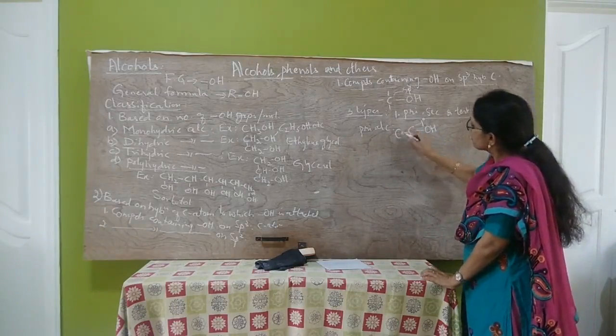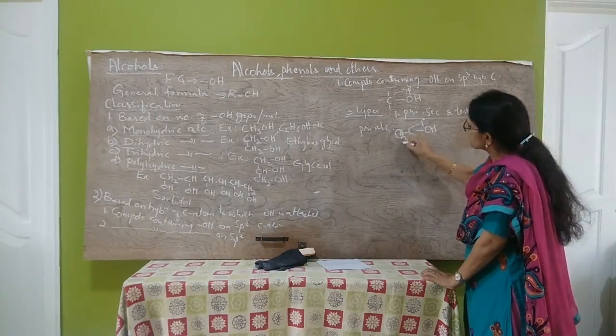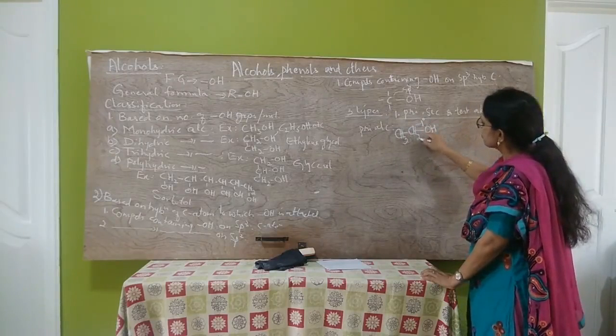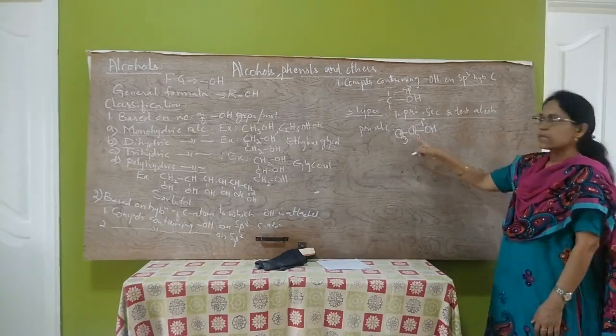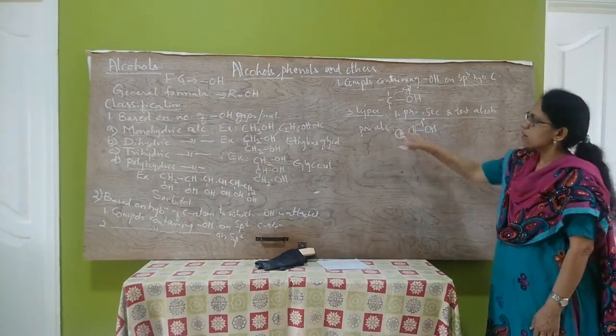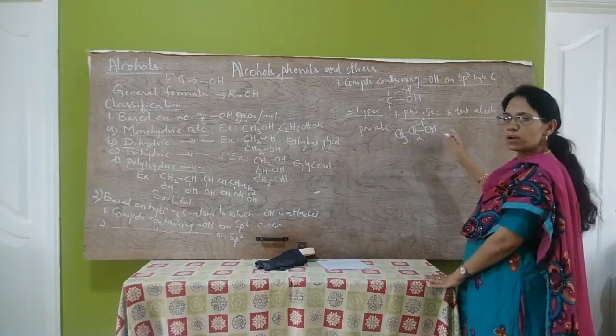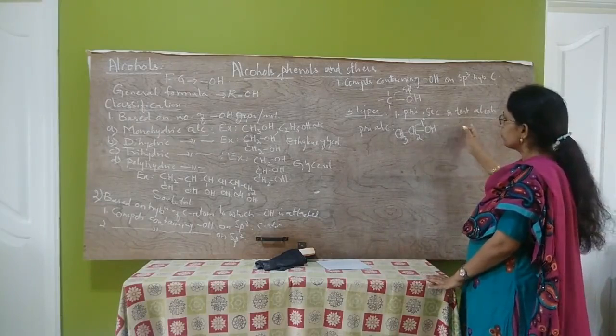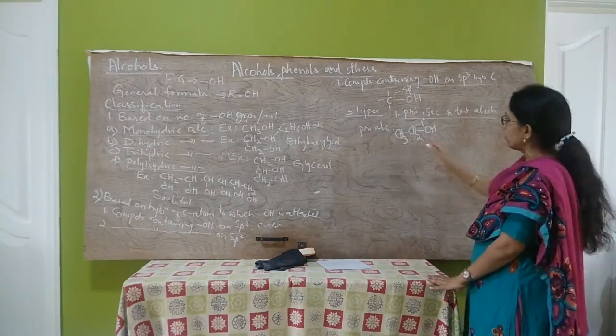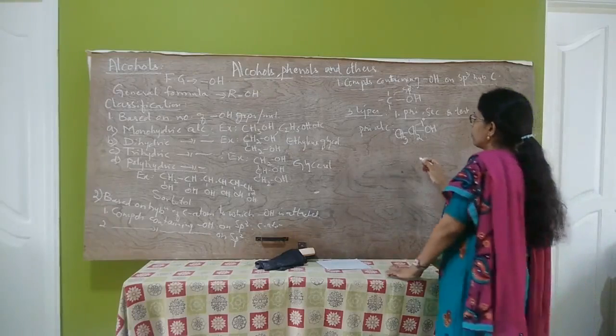Example, let us complete the valency. CH3, CH2, OH. Ethanol is the example for primary alcohol. Propane 1-ol, butane 1-ol, these are all primary alcohols.